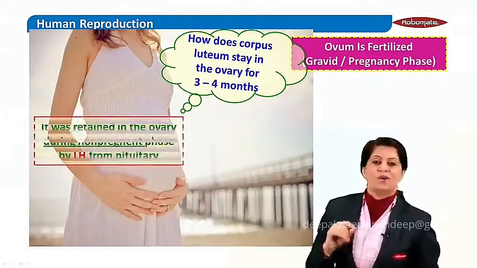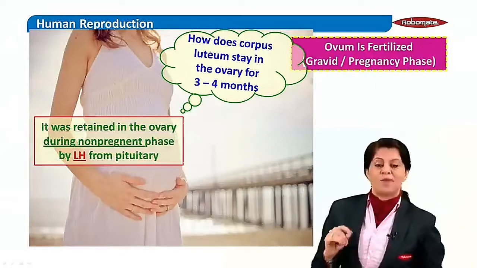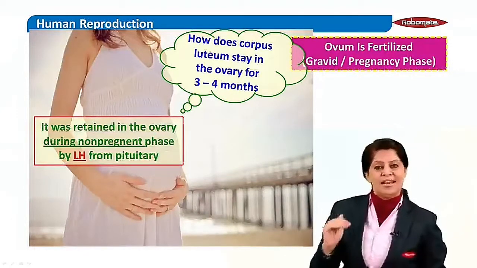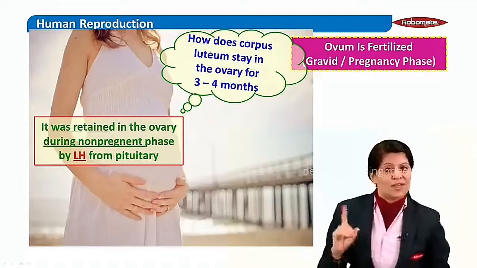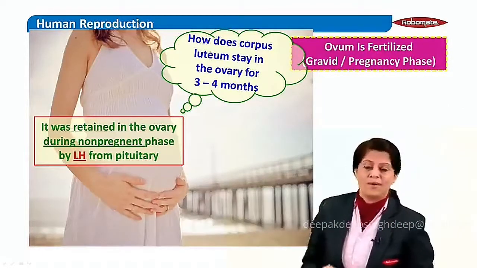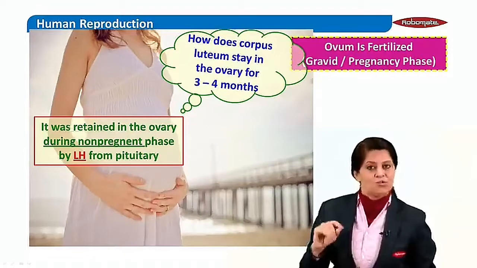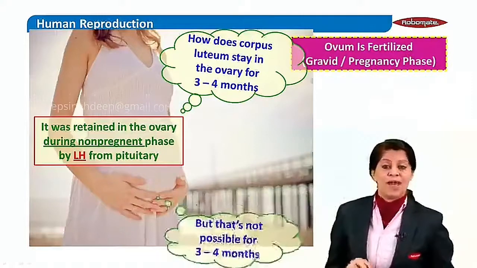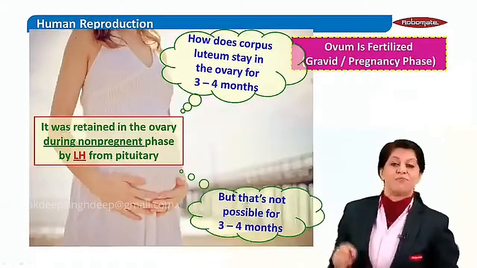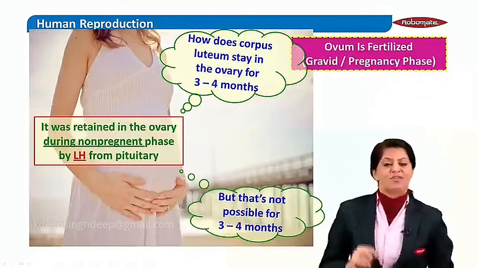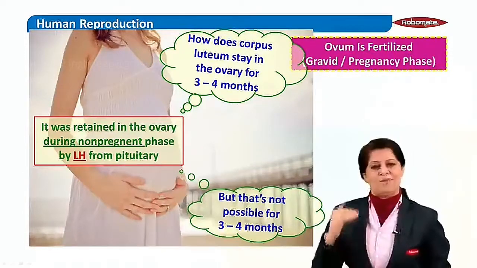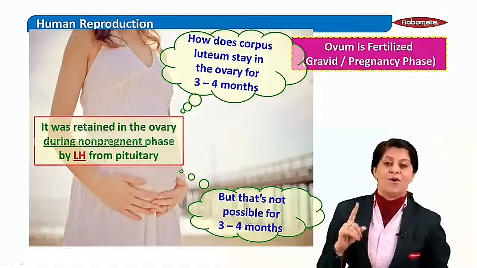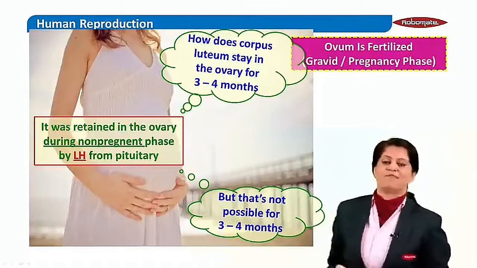Earlier, students, in the non-pregnant state, it was present in the ovary because of LH from the pituitary retaining or sustaining it, luteinizing hormone, during the non-pregnant state. But now it has to be maintained in the ovary for at least 3 months. So what happens here is this becomes very difficult for the pituitary to retain the corpus luteum and keep on releasing LH to maintain it. So there has to be a hormone which copies the action of LH.